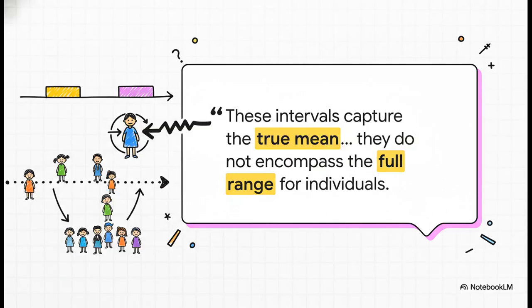Now hang on, this is a super important point, and it's where a lot of people get tripped up. This interval, from 31.4 to 34.6, is our guess for the average age. It absolutely does not mean that 95% of all students are between those ages. I mean, of course there are going to be students who are 25 or 45 or 50. This interval is all about pinning down the average, not the range of every single person.